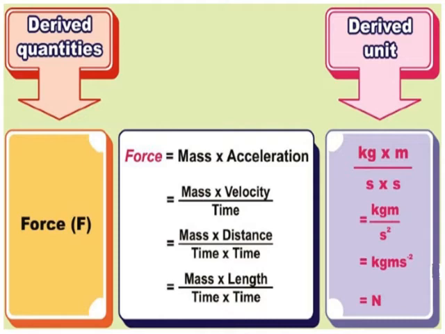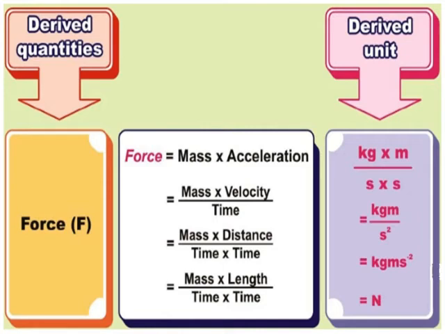Whereas we know that acceleration is equal to velocity per unit time. So the formula for force becomes mass times velocity divided by time. And velocity is also not a base quantity, so we write it in terms of distance per unit time. So the formula becomes mass into distance divided by time into time.